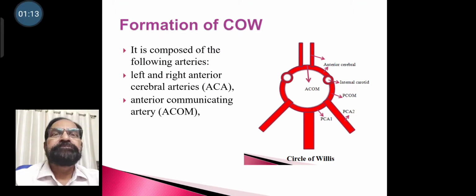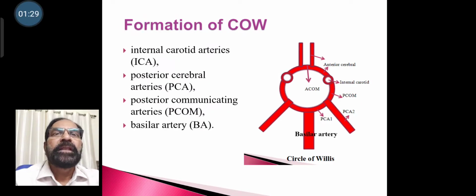Formation of the Circle of Willis. It is composed of the following arteries: left and right anterior cerebral arteries. Connecting them is the anterior communicating artery. Then internal carotid arteries. Then posterior cerebral arteries, and the posterior communicating arteries. And some say they also include the basilar artery.